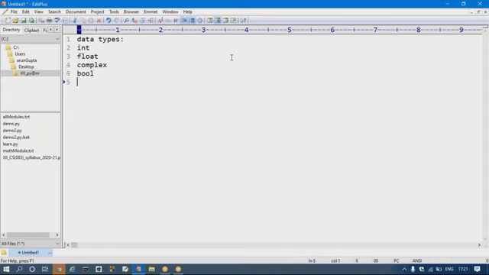What is the next data type? That will be today's topic: str. The next data type is str, and str stands for string.